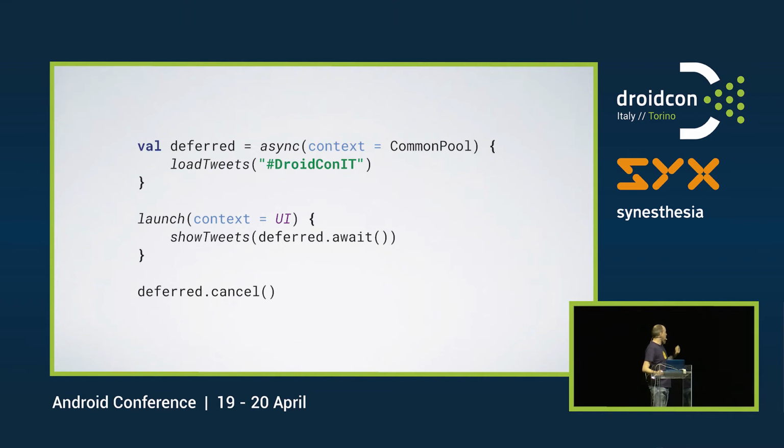And then we can call launch with a UI context and pass in the deferred there to our show tweets method and call await. And this is where the real magic happens. This show tweets call happens on the main thread, but it will not block the main thread. If there is no value yet in our deferred, the await call will be suspended. That's what the suspend keyword there does for us. It will be suspended and resumed once there is a result. And that is happening using the coroutine library.